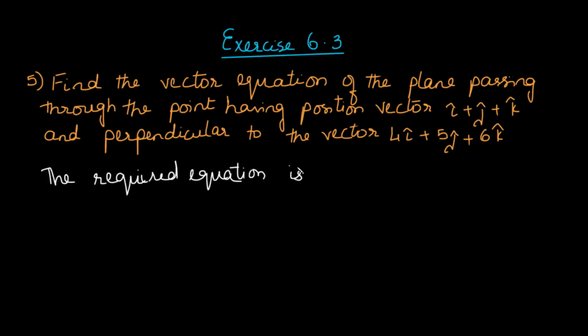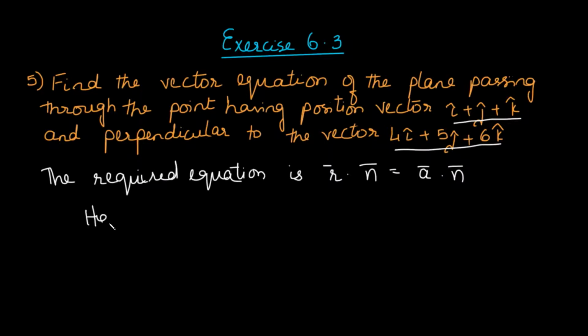So the required equation is r dot n is equal to a dot n. This is the simple equation that is here. We just have to find out what n is and what a is in this case. a is the position vector of a point on the plane, and the normal to the plane is a vector which is perpendicular to the plane, and therefore this would be n.